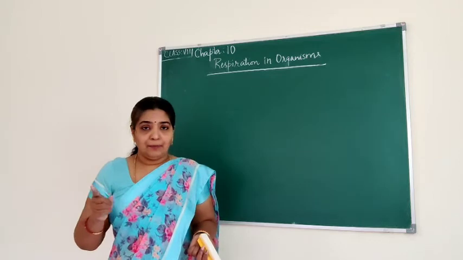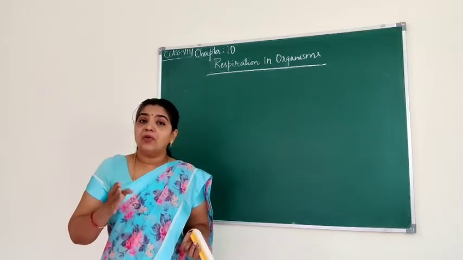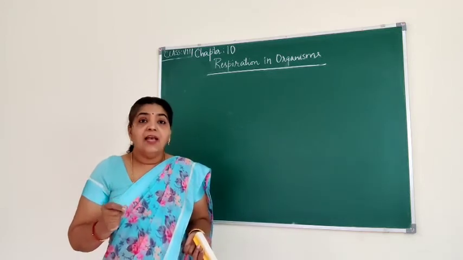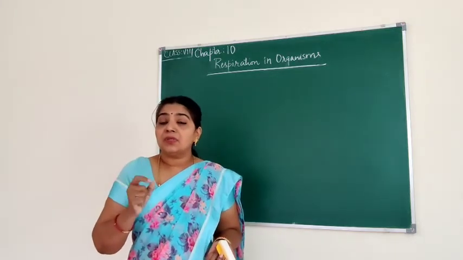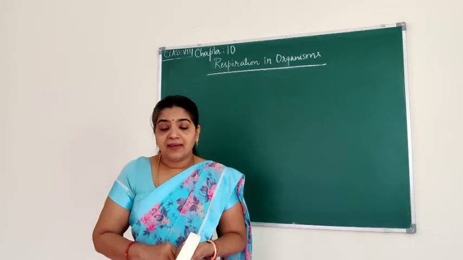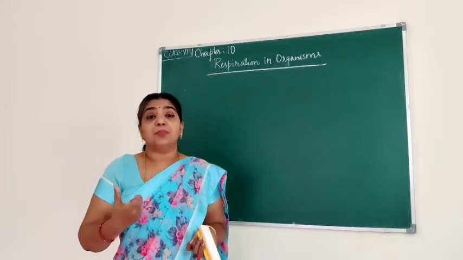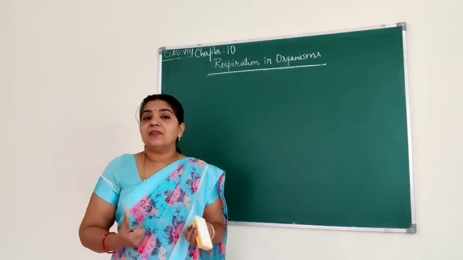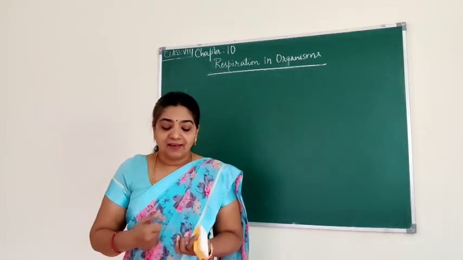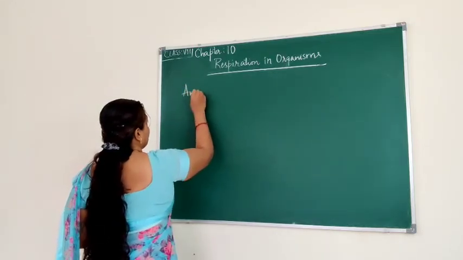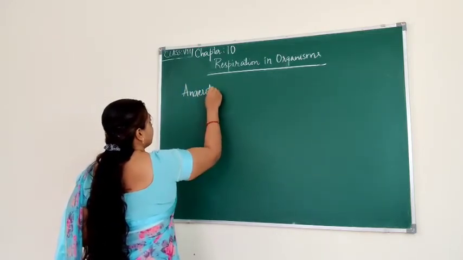But when glucose is broken down in the absence of oxygen in our muscle cell, it will form a substance called lactic acid. When this lactic acid is produced in our body, that is when we get muscle cramp, right? So let me write down anaerobic respiration in the muscle cell.